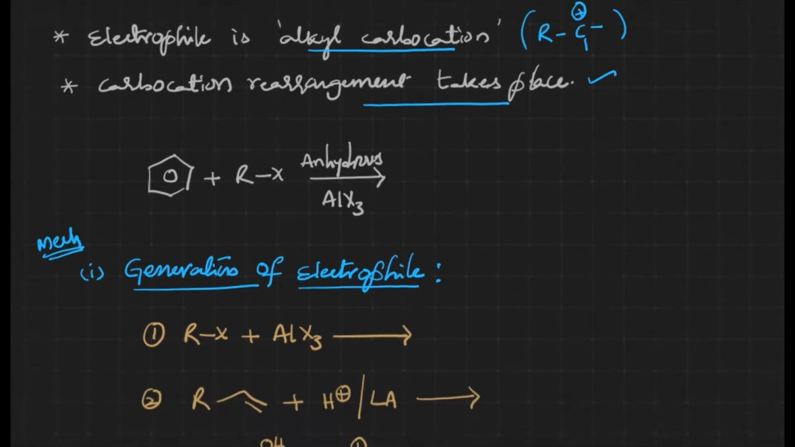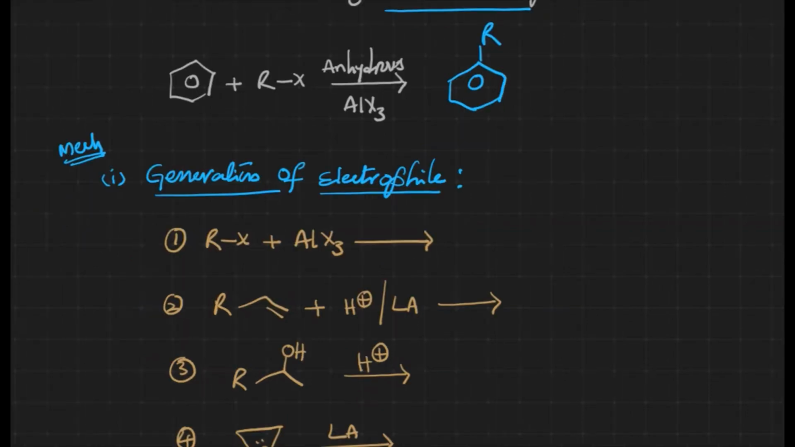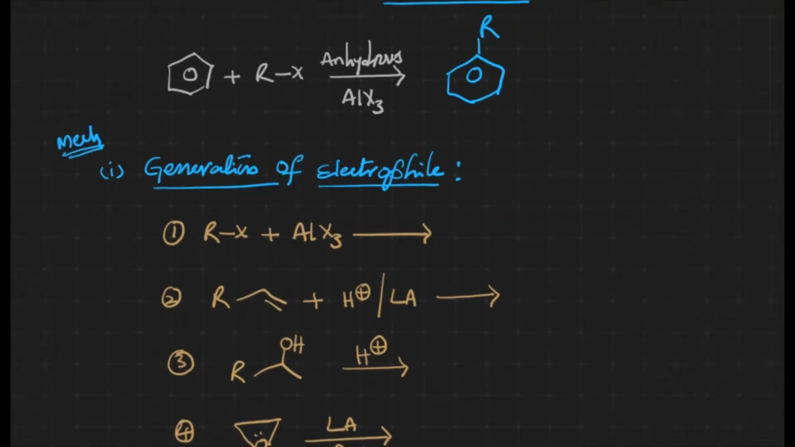Now let us take one of the reactions over here. It is an alkylation reaction. We have taken benzene. Benzene with an alkylating reagent gives, in a Friedel-Crafts alkylation, alkyl benzene over here.